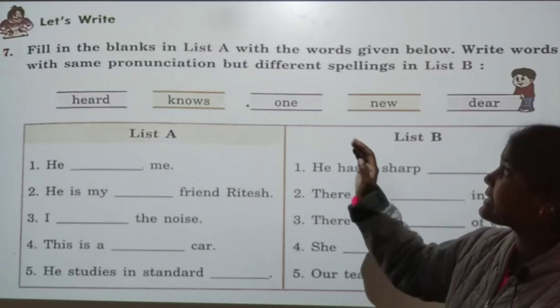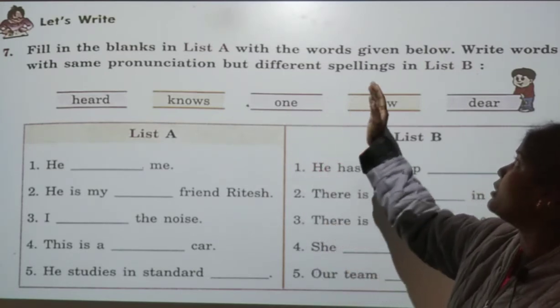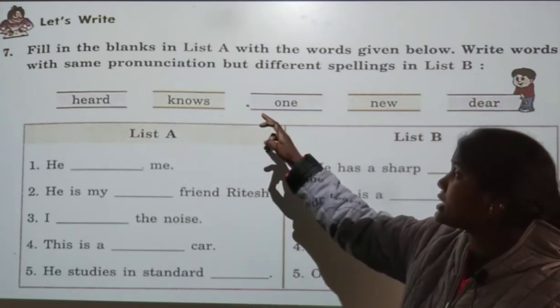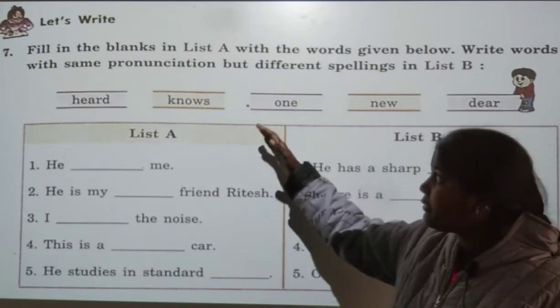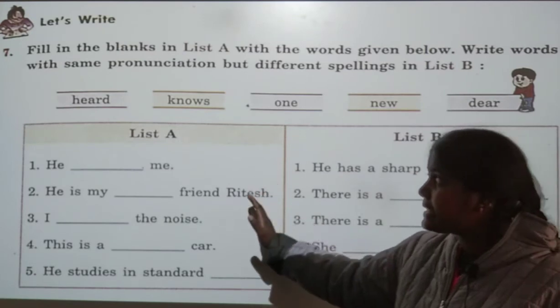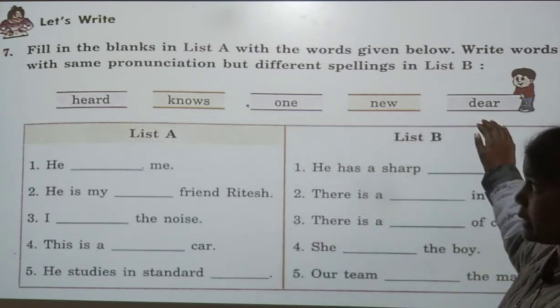And let's write. Fill in the blanks in list A with the words given below. Write words with the same pronunciation but different spellings in list B. Okay, here we have two boxes, that is list A and list B, and we have some helping words also.